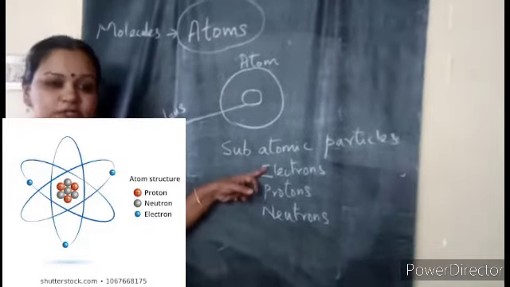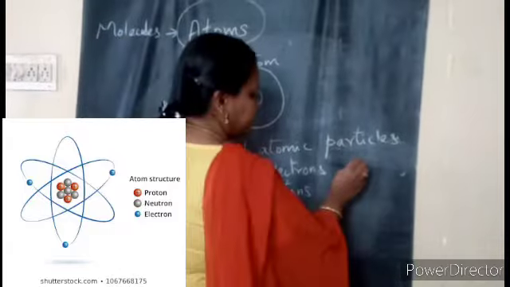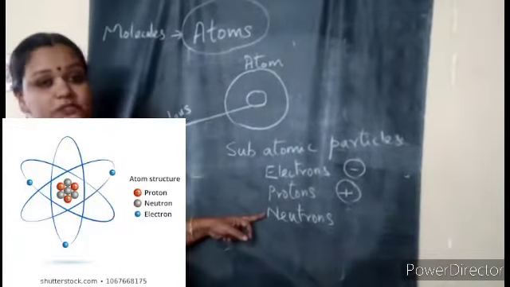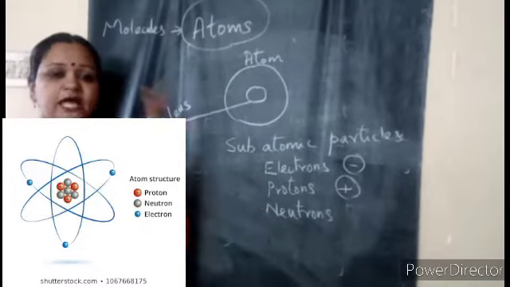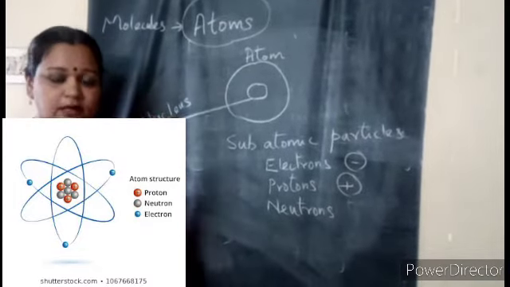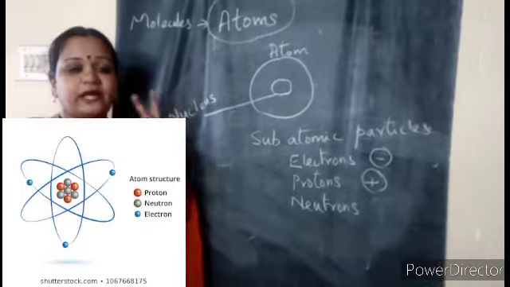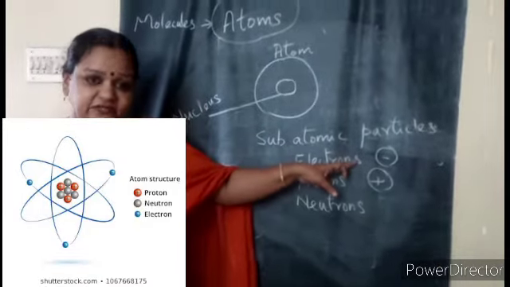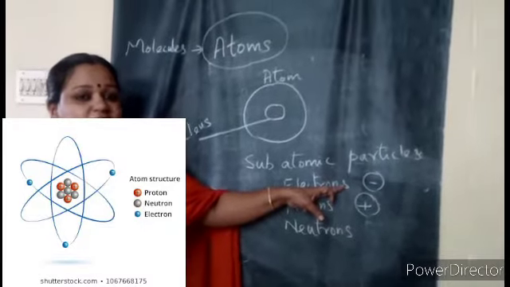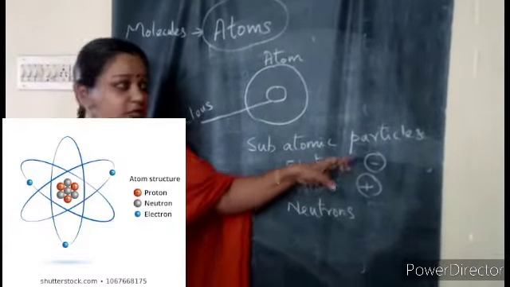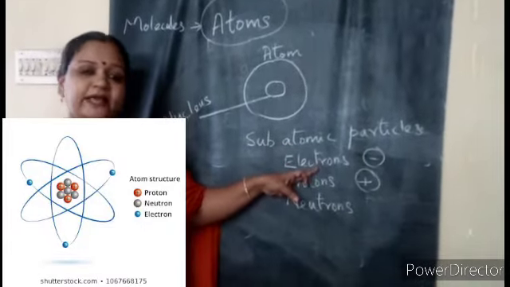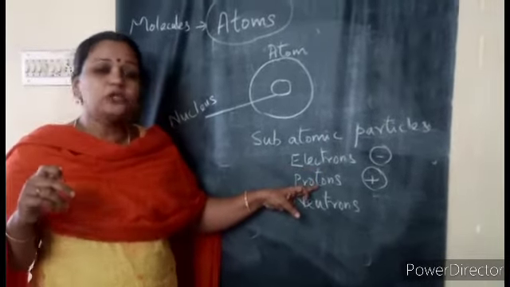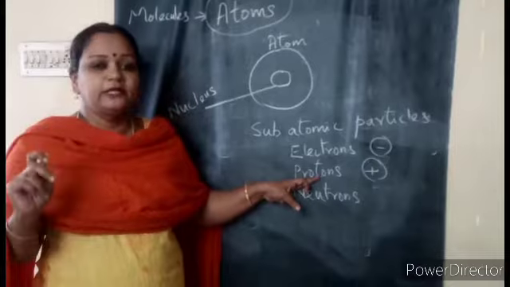These electrons will carry the negative charge and protons will carry the positive charge. And neutrons are neutral, they don't have any charge. I said two charges are there. As far as physics is concerned, we have two charges, positive charge and negative charge. Which particles are carrying the negative charge? Electrons are the particles which carry the negative charge. Which particles carry the positive charge? Protons are the particles which carry the positive charge.